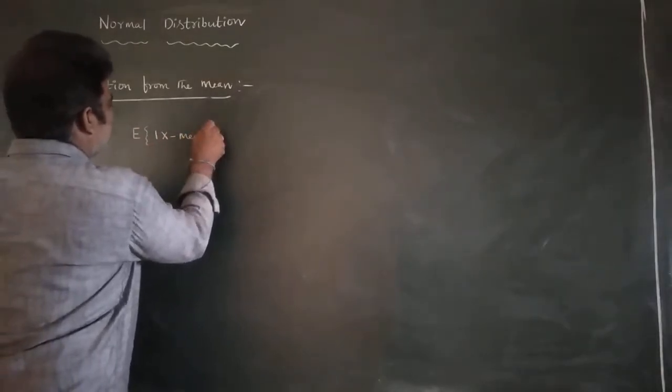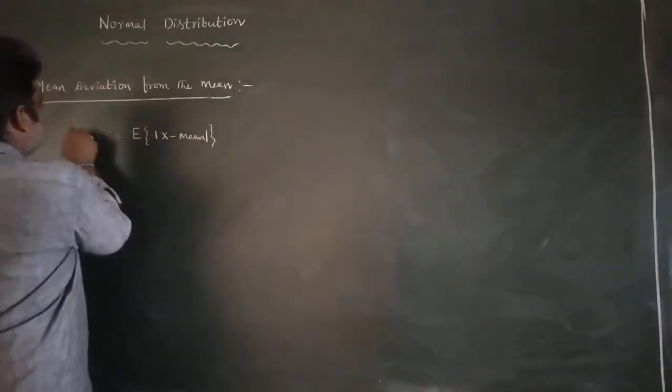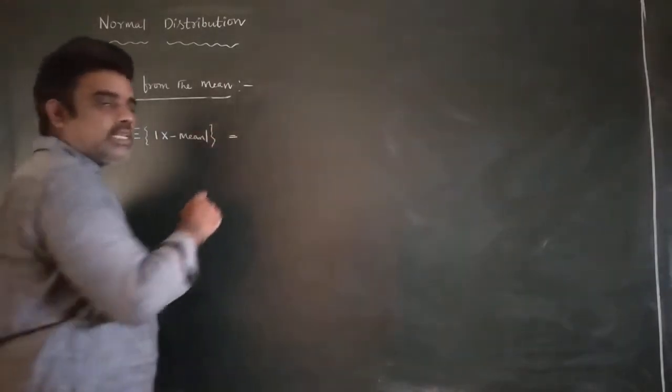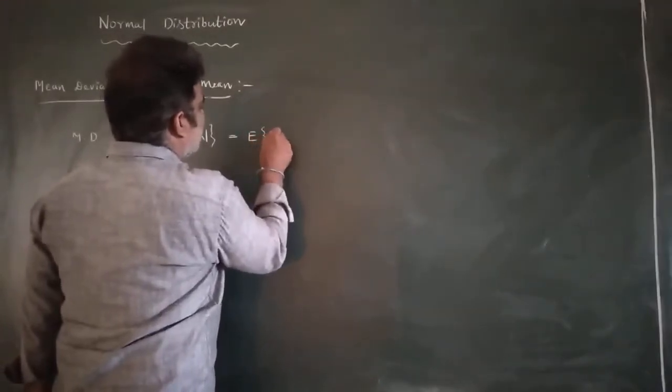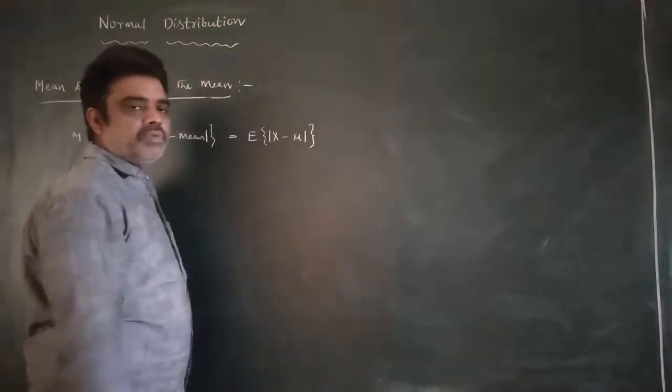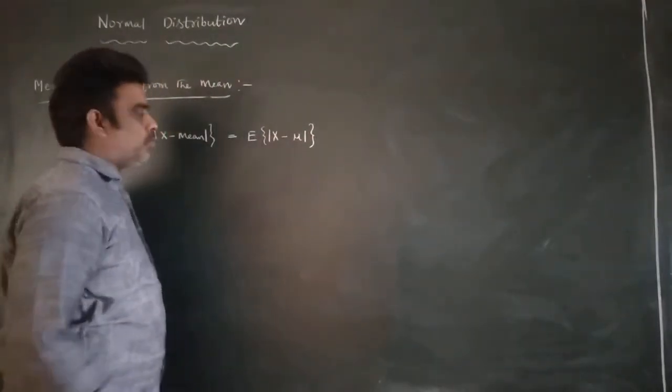The mean deviation from the mean is defined as the expected value of modulus of x minus mean. So, in the normal distribution we know that the mean is mu. So, expected value of modulus x minus mu.